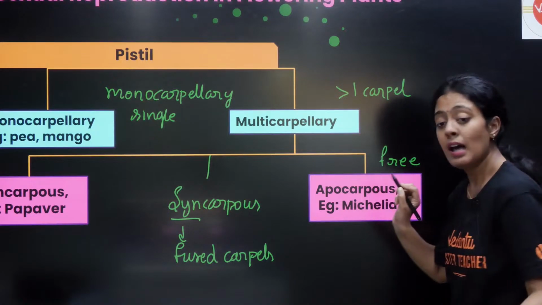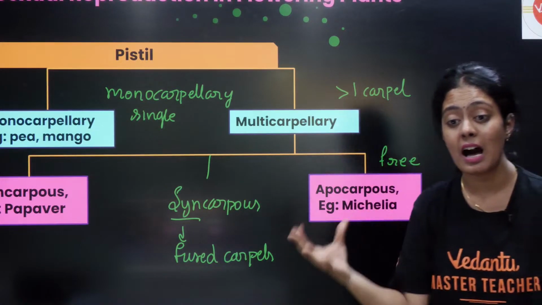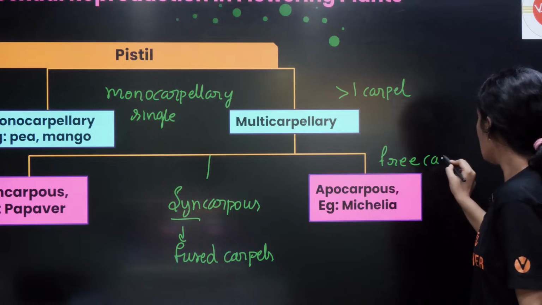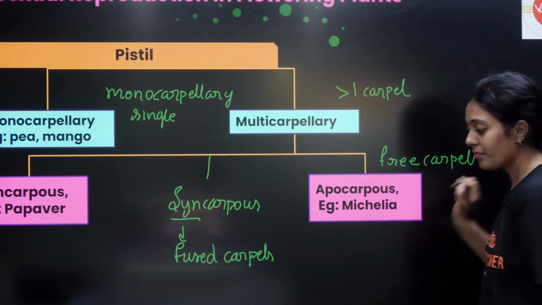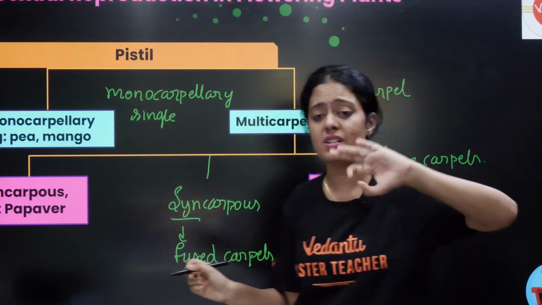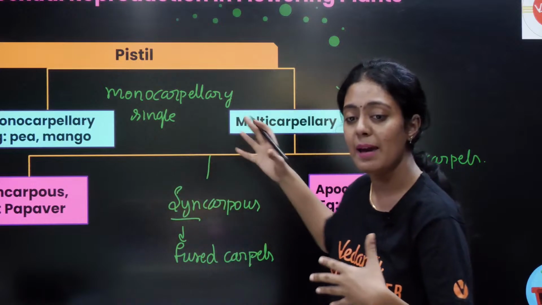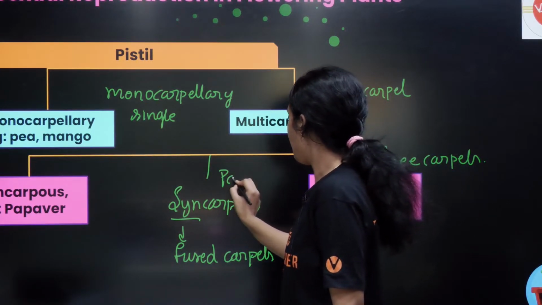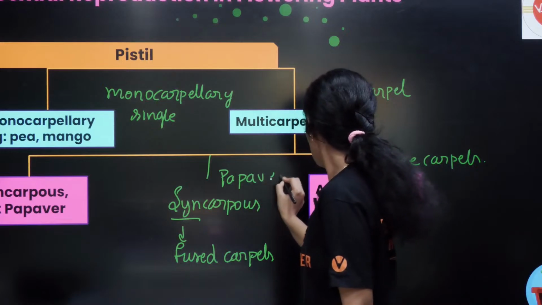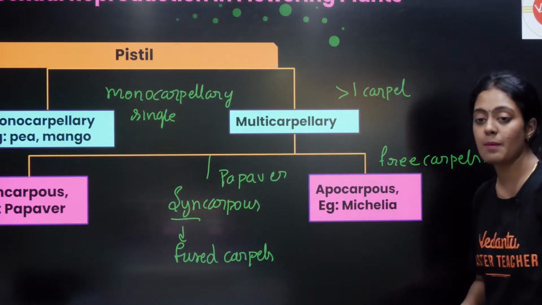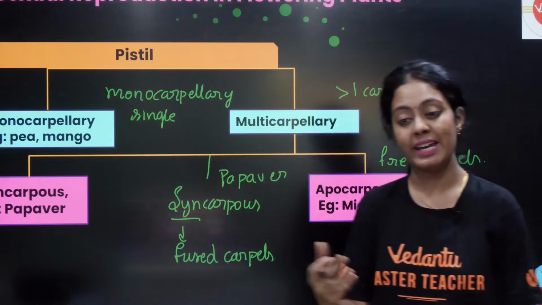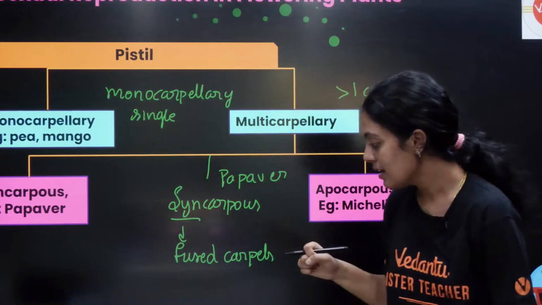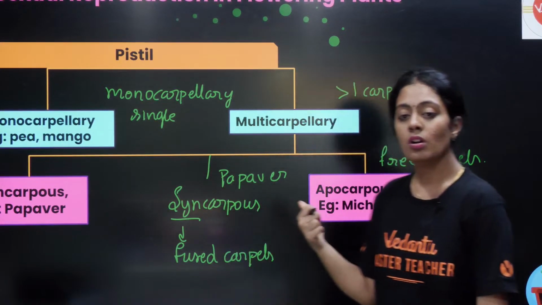What is apocarpous? Free carpels. Did everyone watching the live understand what is syncarpous and apocarpous? So the example of syncarpous is papaver. And the example of apocarpous is michelia, however you pronounce it. Okay, can we continue? Yes.